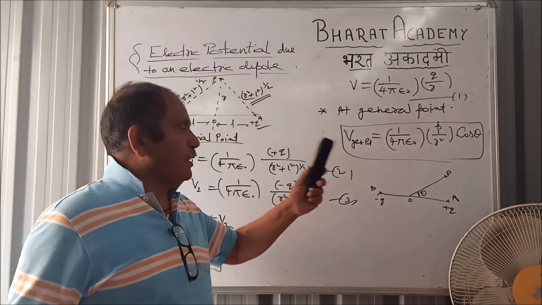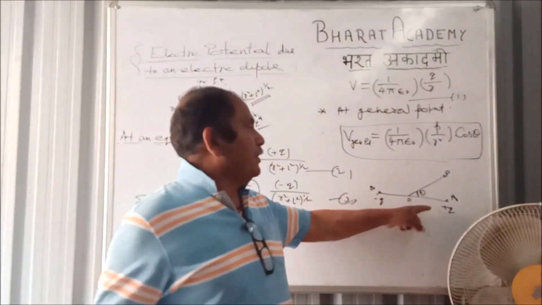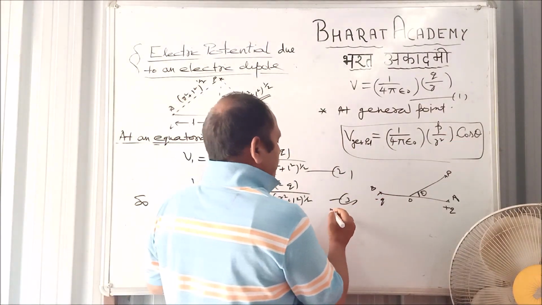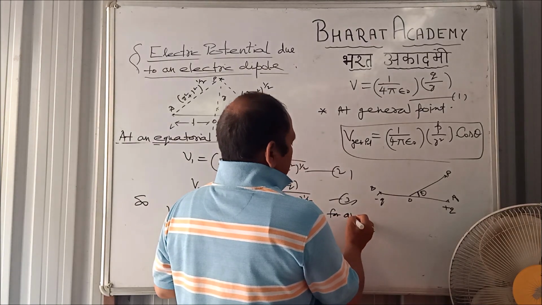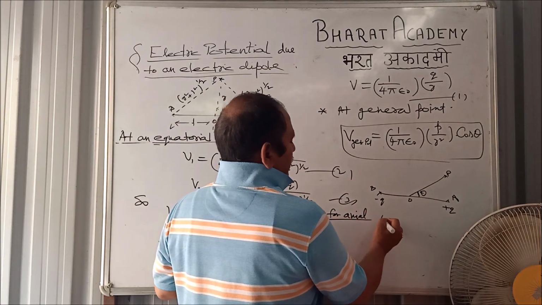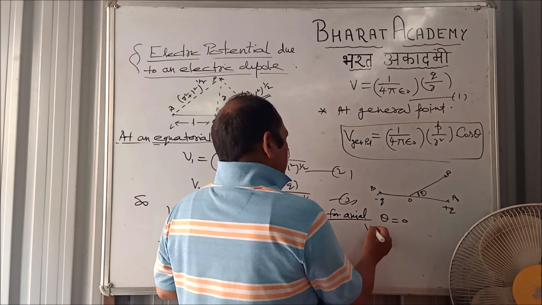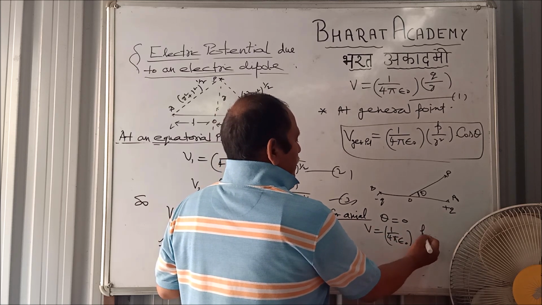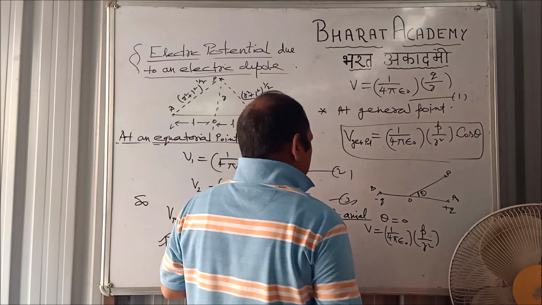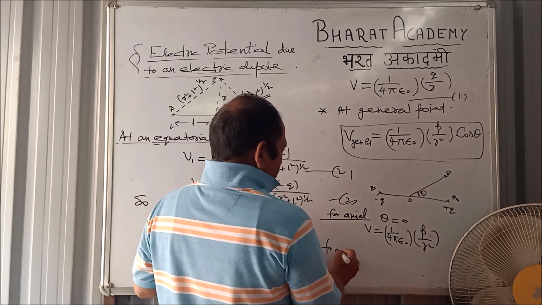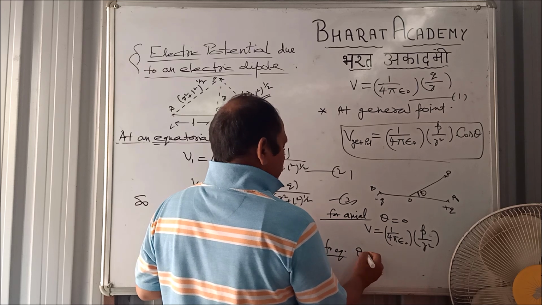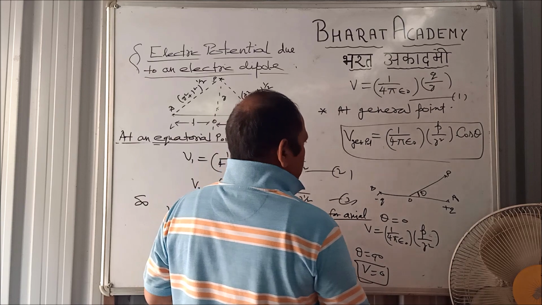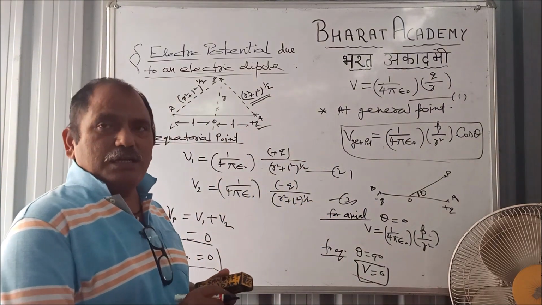If you apply this formula for the axial point first, theta will be 0 and V comes out to be 1 by 4 pi epsilon naught, p by r square, the usual formula. For equatorial, theta is 90, and cos 90 is 0, so it automatically becomes 0. That means it is correct. That's how we calculate the electric potential.